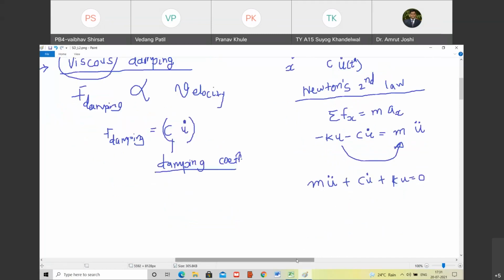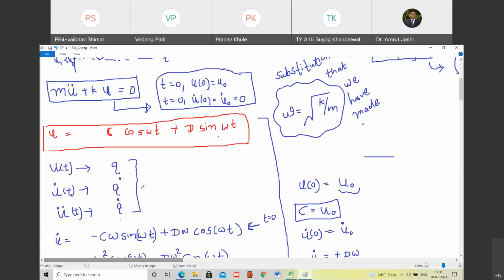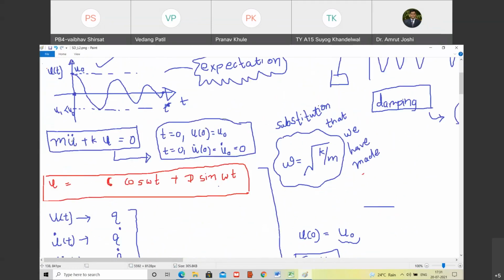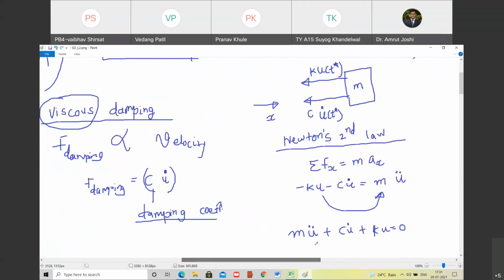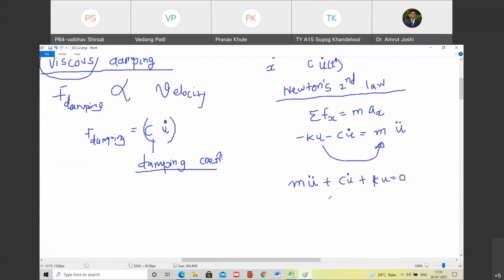It is the same type of differential equation as the first one was. Are you with me? Only one term in the first derivative of u has been added, and that is cu dot. Do you agree with me? Yes, sir. So this is called the equation of motion for a damped system. Are you with me?